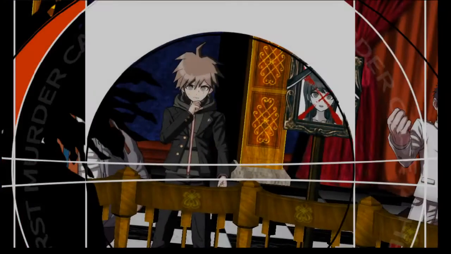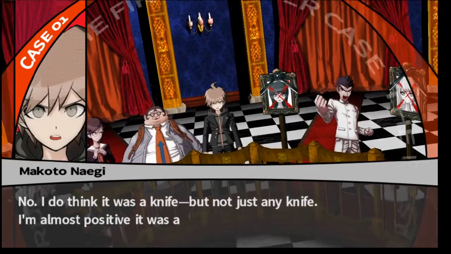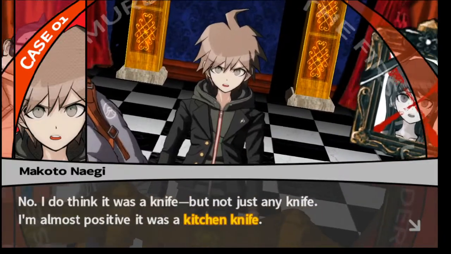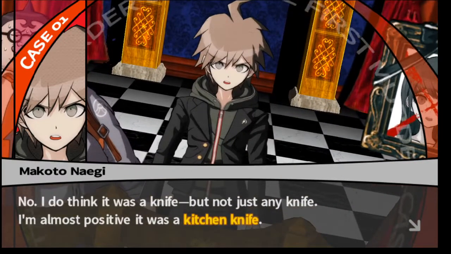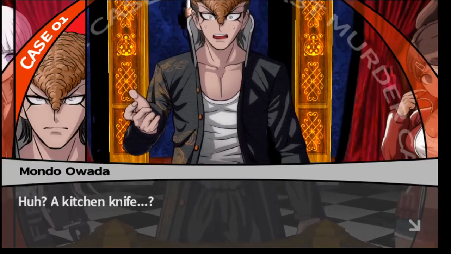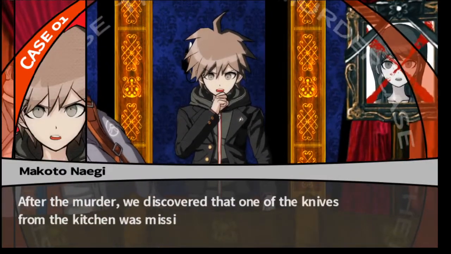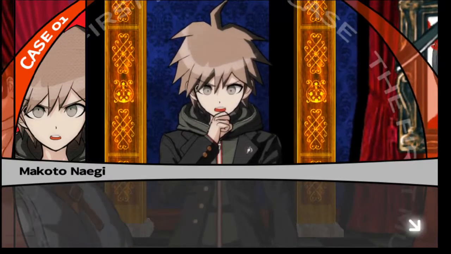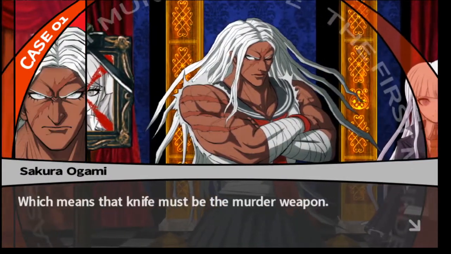So yeah, that's the non-stop debates portion of these trials. Okay. I do think it was a knife, but not just any knife. I'm almost positive it was a kitchen knife. Agreed. A kitchen knife? After the murder, we discovered that one of the knives from the kitchen was missing. Which means that knife must be the murder weapon.